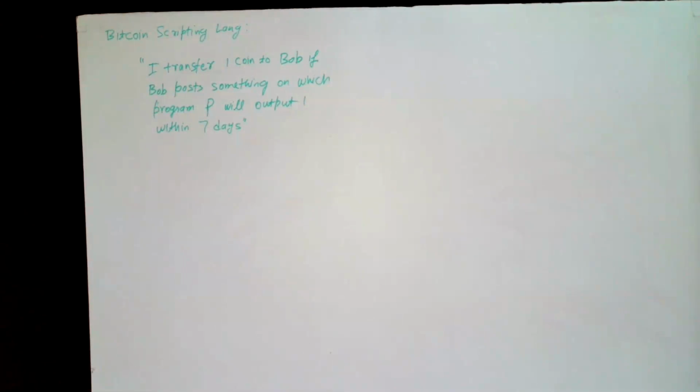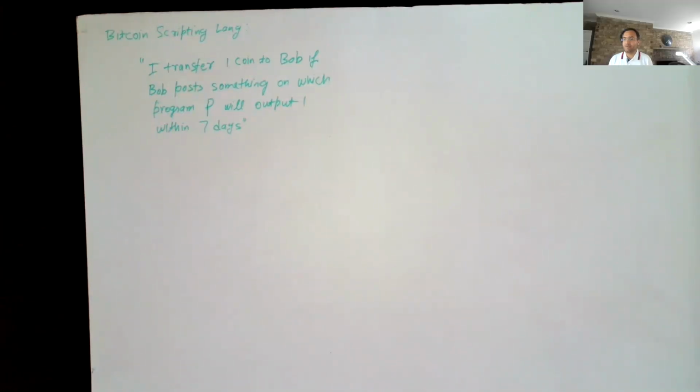So, but for Bob to post something on the blockchain, unless Bob is a miner, Bob also needs to transfer some coins to someone, right? And in that message, he can post the contract thing. So basically, for Bob to post something on the blockchain, Bob also needs to do some transfer, or Bob needs to mine a block. Bob can't just go and write on the blockchain, right?